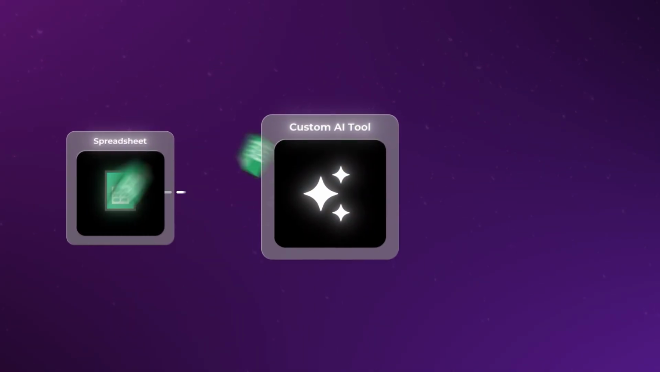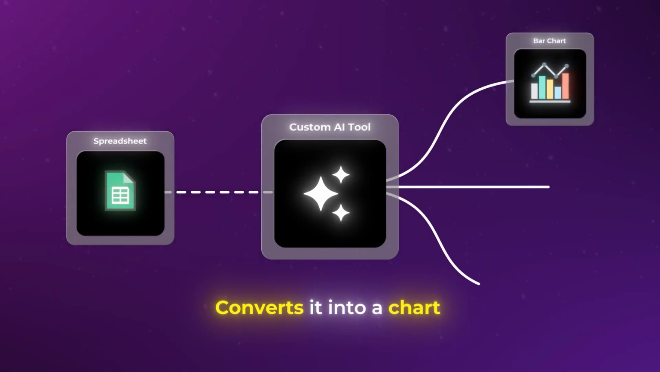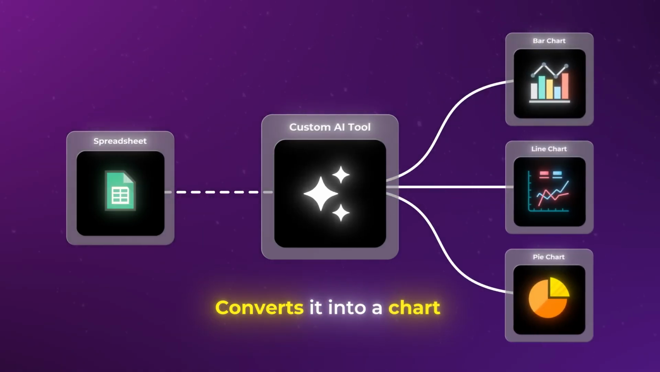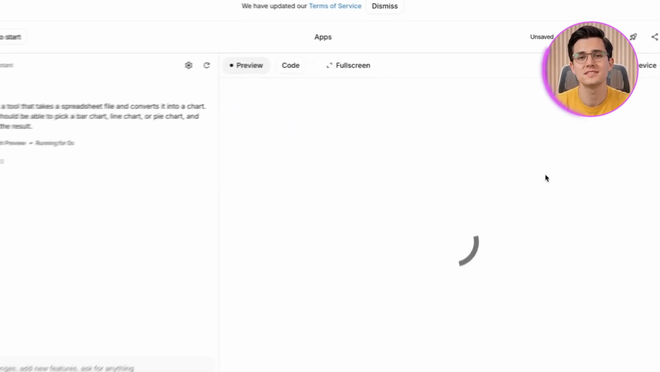Let me give you an example. Imagine you want a tool that takes a spreadsheet file and converts it into a chart. You want the user to be able to pick a bar chart, line chart, or pie chart and download the result. A year ago, you needed to hire a developer to build that. Today, you type that exact description into a tool, and it builds the entire app.